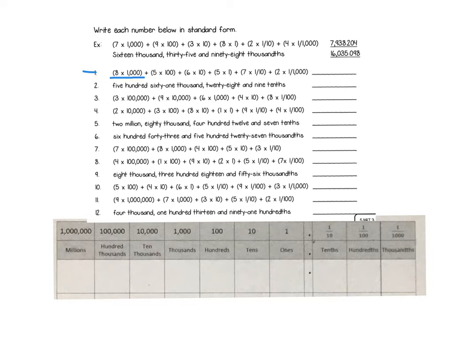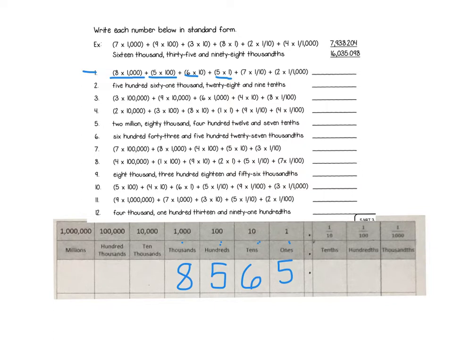Well, if I look down here on my chart, I have ones, tens, hundreds, thousands. So I must have 8,000 because I know 8 times 1,000 is 8,000. Okay, that one's done. Now I have 5 times 100. Well, I know 5 times 100 is 500, but let's look back at my chart. Ones, tens, yeah, that matches my hundreds place. The next one, 6 times 10. 60. So that must be 6 tens. 5 times 1. Oh, that's easy. 5 times 1 I know is 5. It has to be in my ones place.